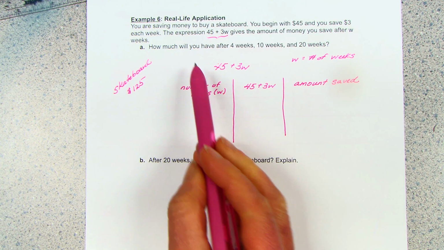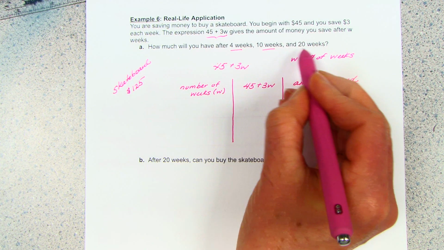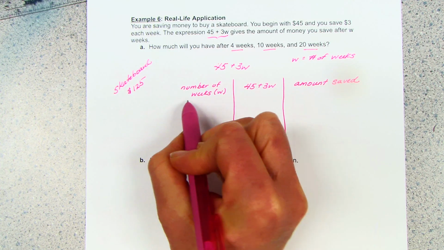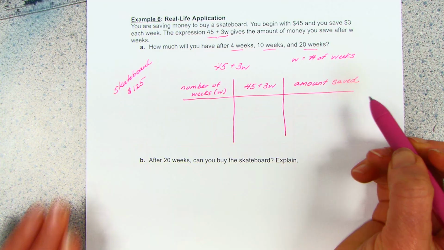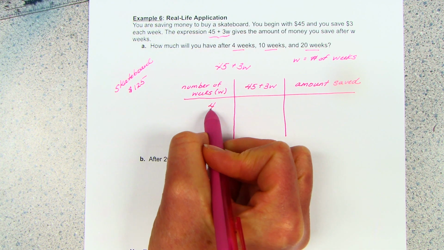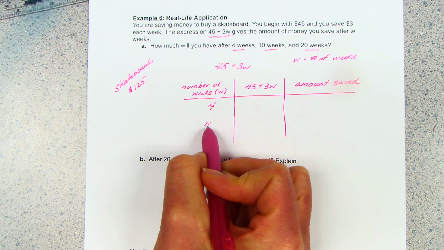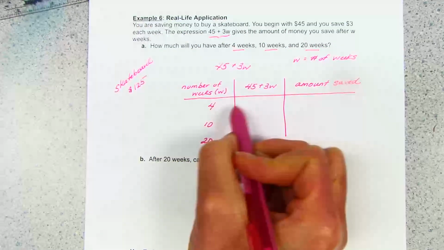Right? And so it asks you, how much will you have after 4 weeks, 10 weeks, and 20 weeks? So let's write those numbers into our chart. 4 weeks, 10 weeks, and 20 weeks. Right? Substitute.